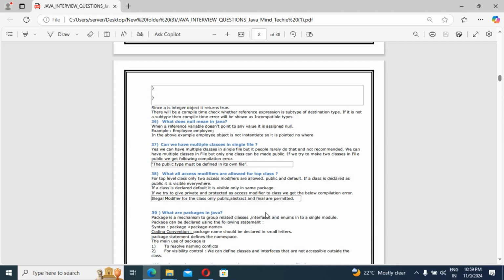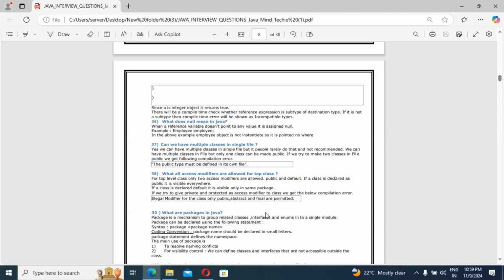In the other example, employee is not instantiated, so it points to null. If we are not instantiating employee anywhere in your program, it is treated as null only. If we have initially any value, then it becomes not null.